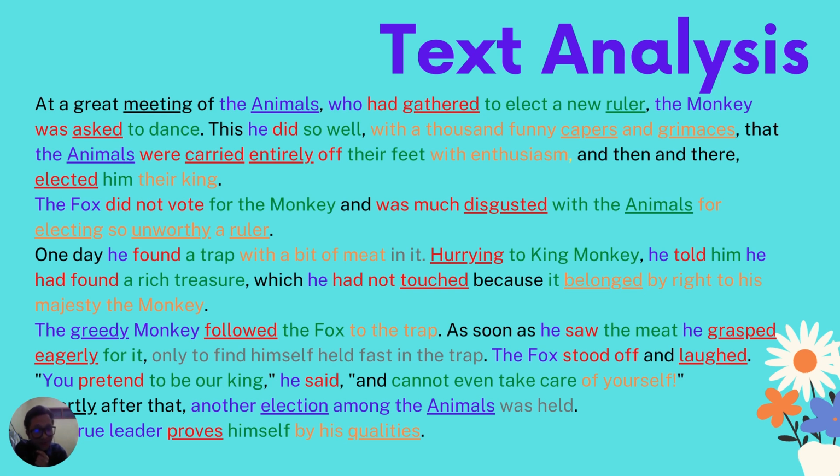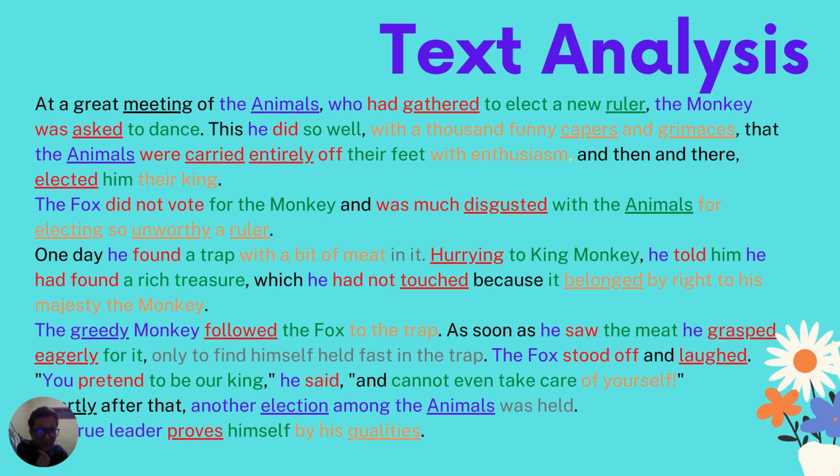The fox did not vote for the monkey and was so much disgusted with the animals for electing so unworthy a ruler. The fox here as a subject did not vote, which means, of course, it's a verb. For the monkey is the object, and was so much disgusted, which refers to the fox, is the verb. With the animals is an object. For electing so unworthy a ruler is the complement.